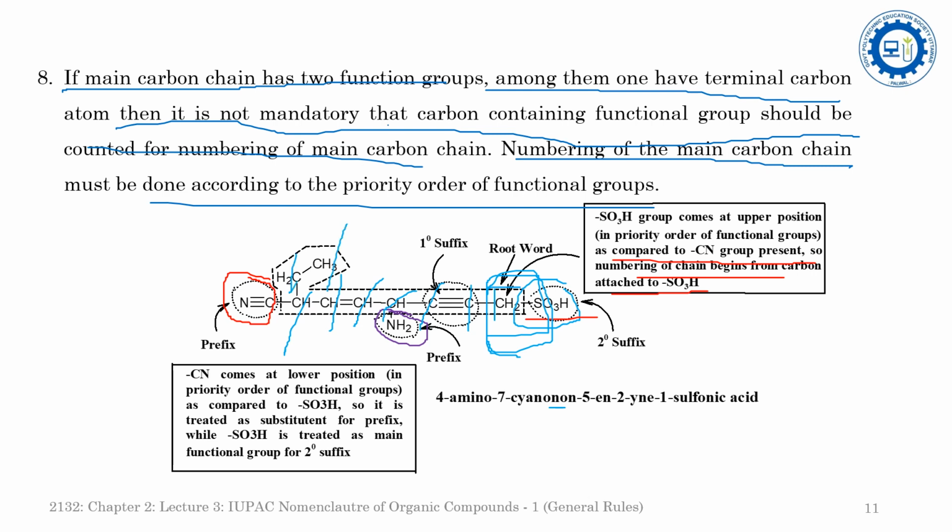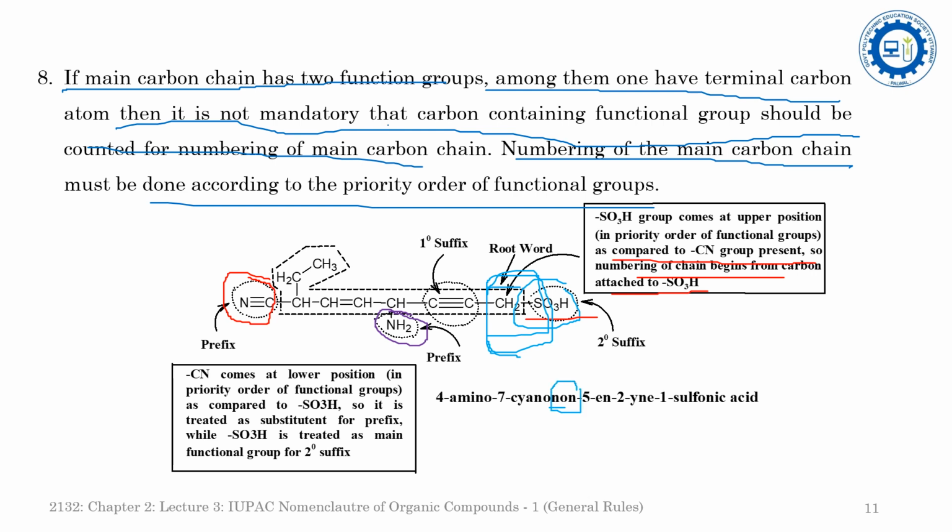As per the rule we have already said, in the cyano group you are observing that one carbon atom is here, but we are not considering this carbon atom in numbering. Since as per the longest chain rule the maximum number of carbons in the chain is 9, the root word is non.